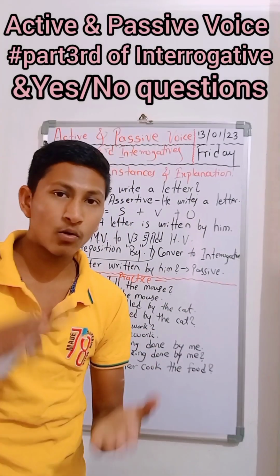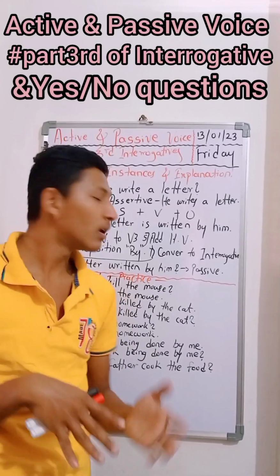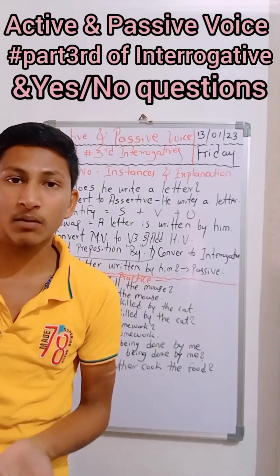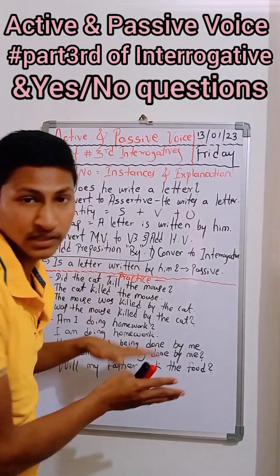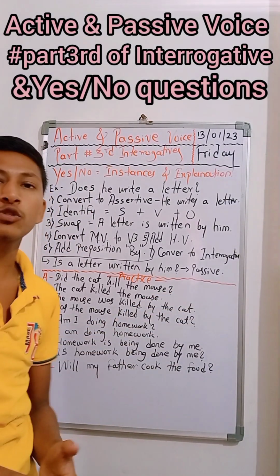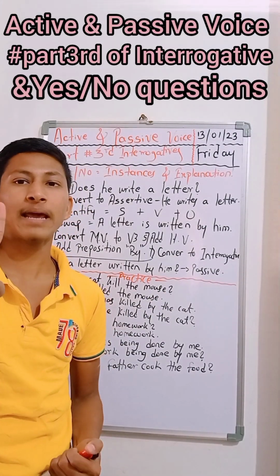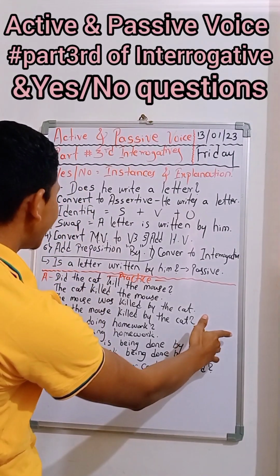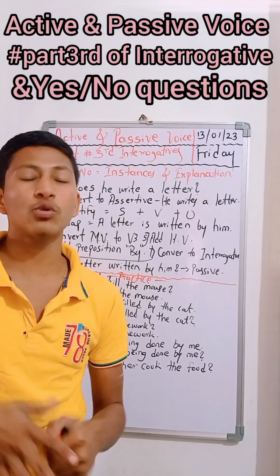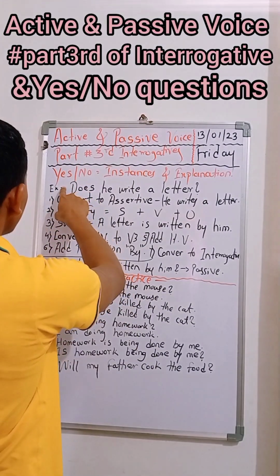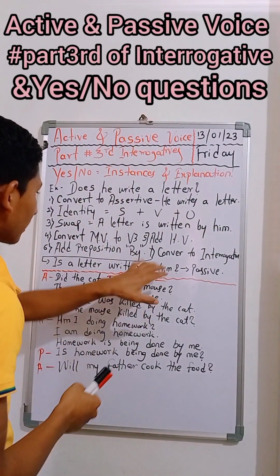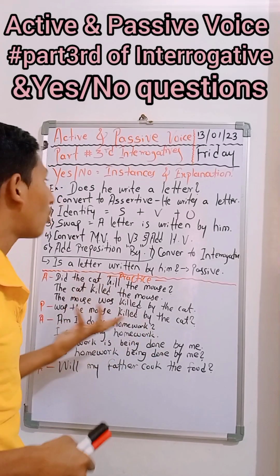While changing active to passive, we will know more about the instances, or in simple language examples. Those examples are also exchanged 4 times. Here I mentioned 2 examples, and the third example we will solve on our own. Here the yes no instances and explanation are written, and here are the 7 rules that we are going to know.